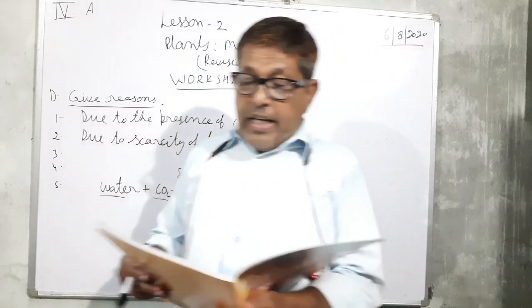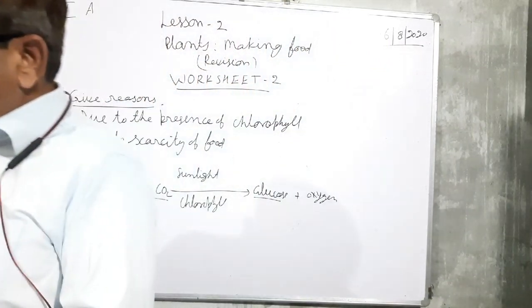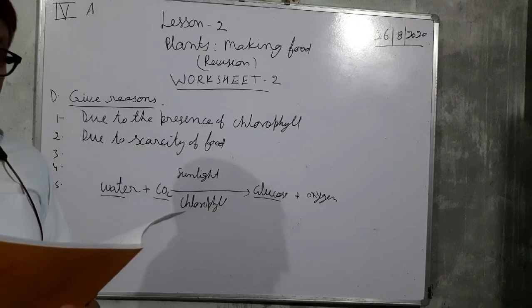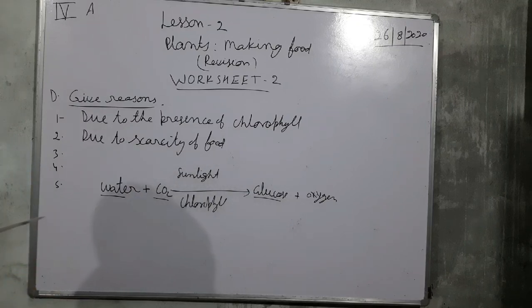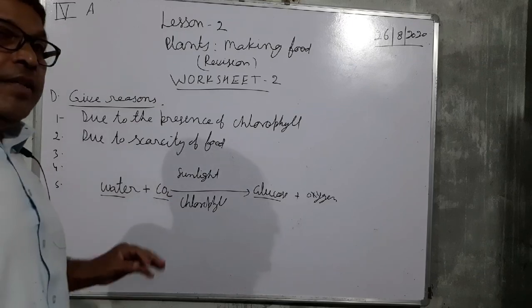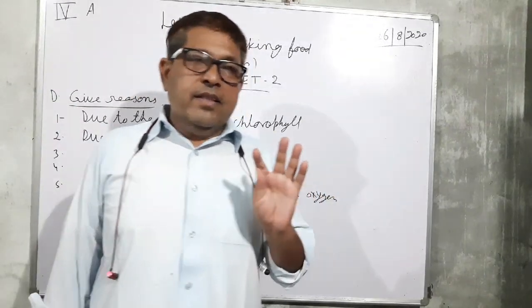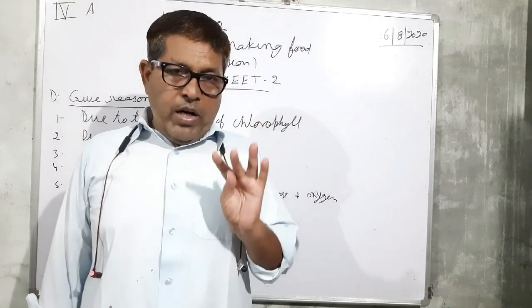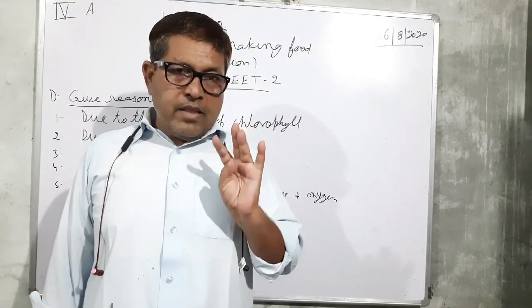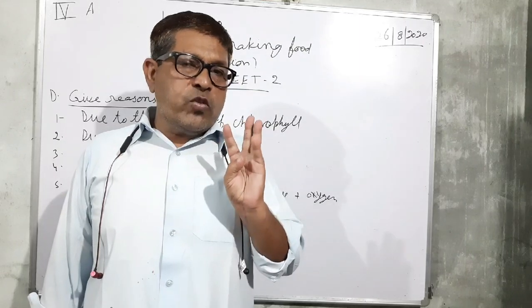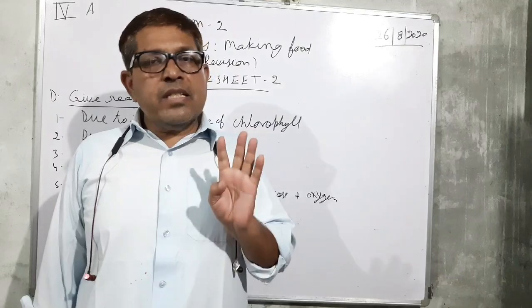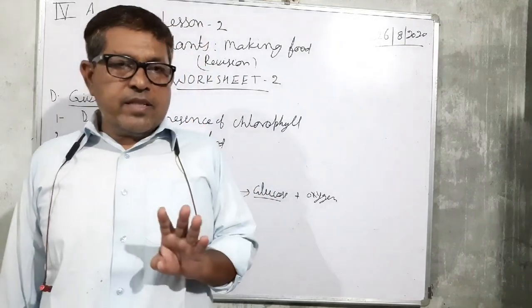Next, what are the four things needed for the process of the photosynthesis? So you know what are the four things needed? One is carbon dioxide, water, sunlight and the chlorophyll. These four things are needed for the photosynthesis.